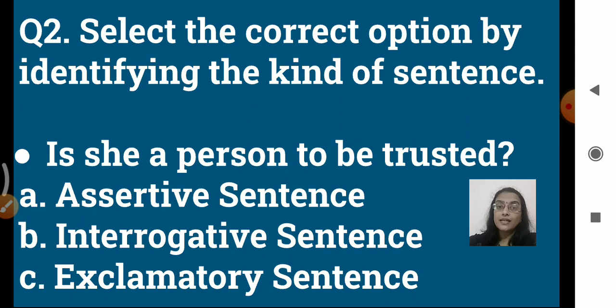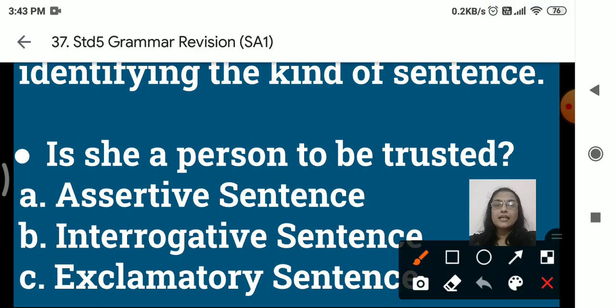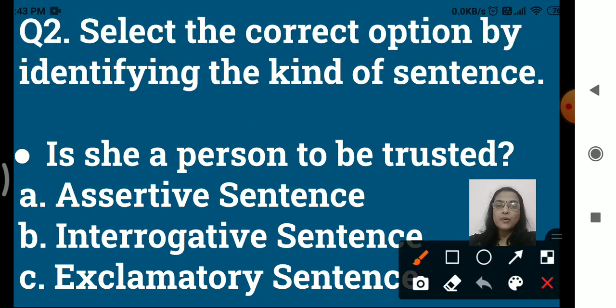Now what is an assertive sentence? It gives us some information, right? And interrogative sentence, it asks questions. And exclamatory sentence means a sentence where we can see sudden feelings, expressions of our thoughts, like sorrow, right? Now in the sentence we can clearly find out it is ending with a question mark. So what will be the answer for this sentence? Is she a person to be trusted? Which type of sentence is it? Yes, it is option B, interrogative sentence. Followed? Next.